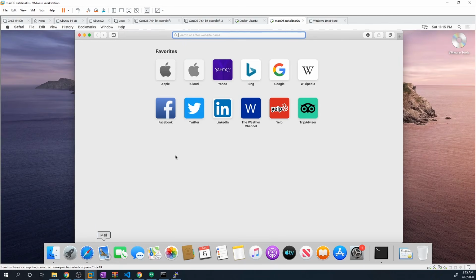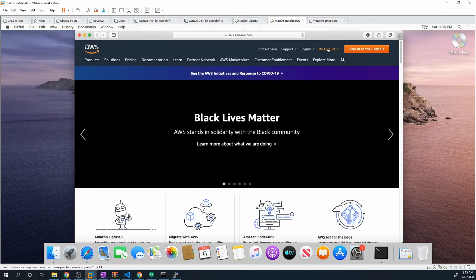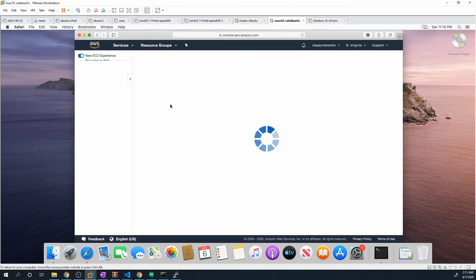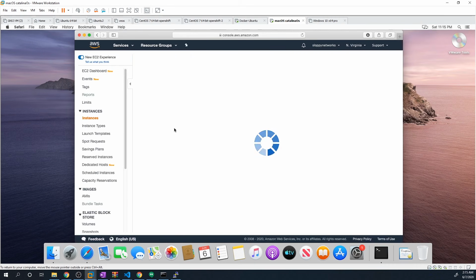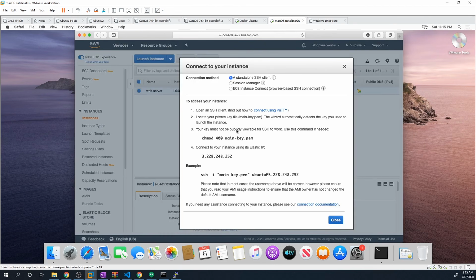The first thing that I want you to do is go to your web browser and just go to AWS and log into your console because it actually kind of walks you through how to do it step by step. It's actually really easy. So if we go to our EC2 section and go to running instances, go to your web server and then just hit connect. And so these steps are all you have to do. So we have to do chmod 400 and then the name of that PEM file that we downloaded. And that's just going to set the permissions to the correct values. And then we have to connect to it.